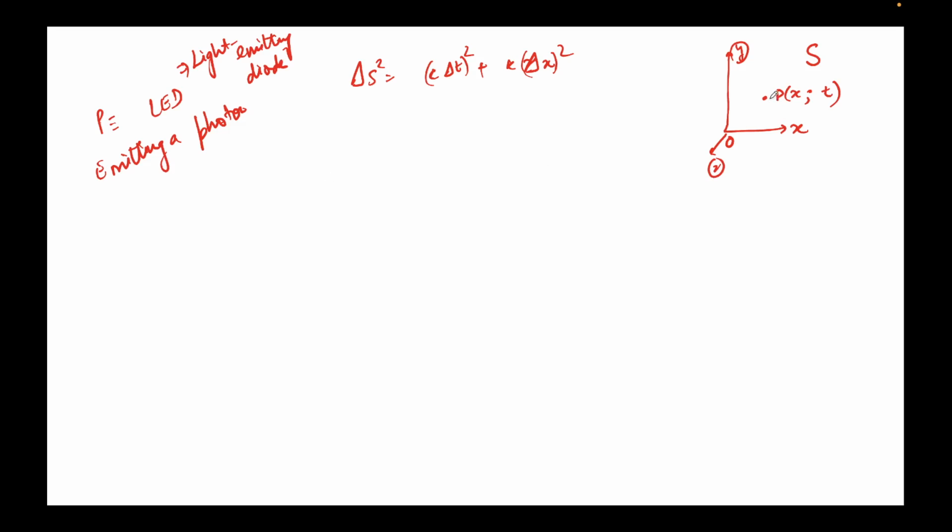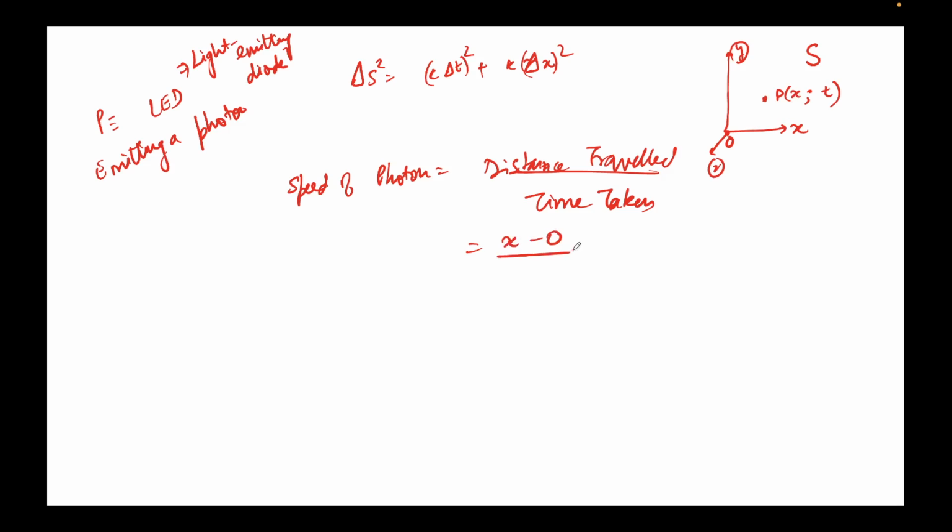So if it's emitting a photon, now the photon is being emitted from this, right? So the distance that the photon will travel will be x. So let's say the speed of the photon would be distance traveled over time taken, this is 8th class physics I'm doing. What is the distance the photon has to travel? The observer is here, so the photon has to travel a distance of x minus 0, right? And we are ignoring y, I told you, just assume it's a one dimensional system. Time taken would be t minus 0, so this should be x by t.